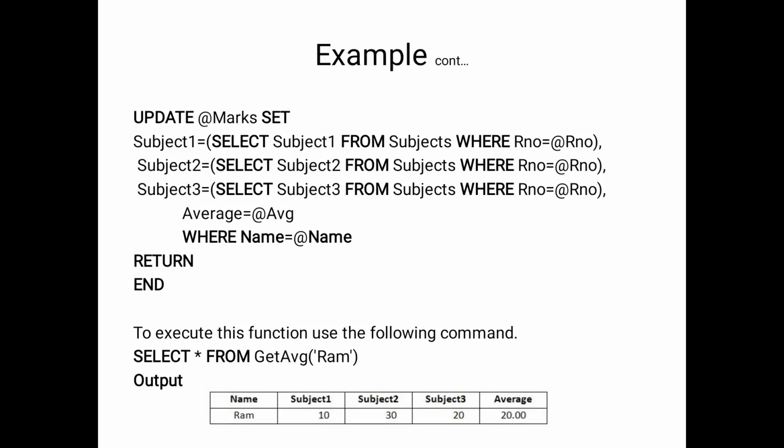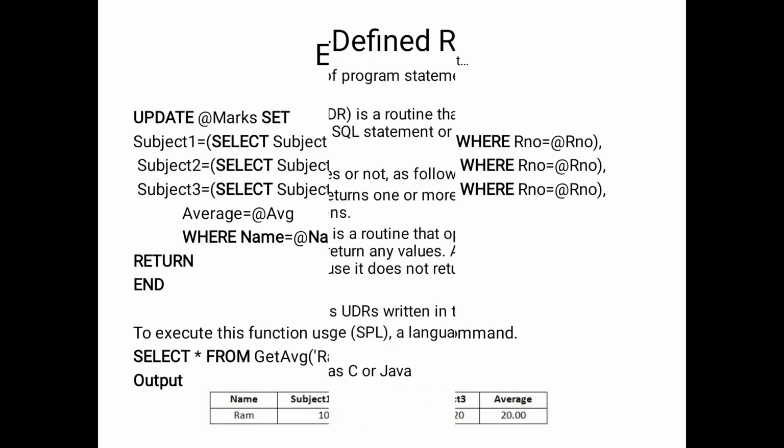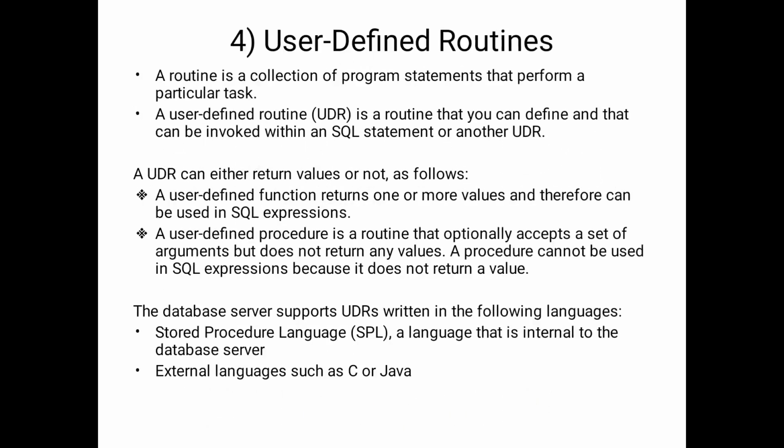We are entering the first student, where roll number is equal to roll number. In the query, roll number is equal to 1. If we enter 1, the first student's marks will be like this: 10, 30, 20, and the average is calculated, that is 20.00.